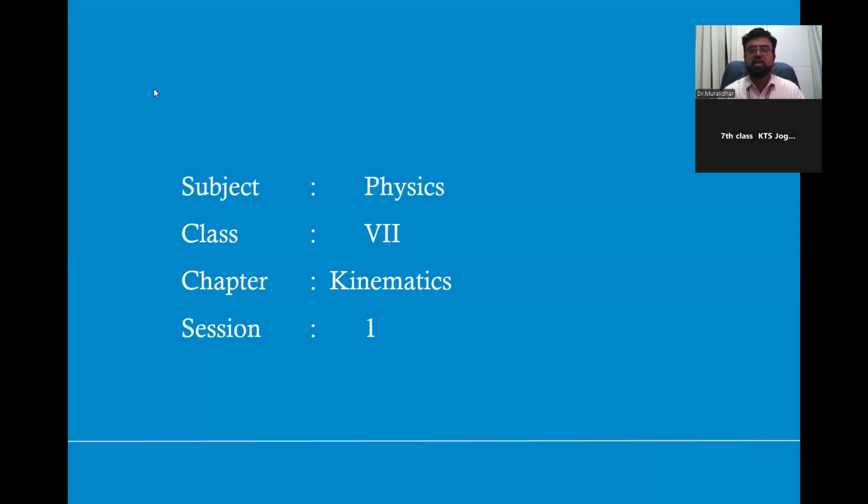As you all can see on the screen, and you are well aware, my subject is physics. We are in class 7th. Today we are going to start a new chapter, that is chapter number 2, Kinematics. We are at session number 1. We have finished chapter number 1, units and measurements, in the last class. Now today we are entering into a new chapter, Kinematics.